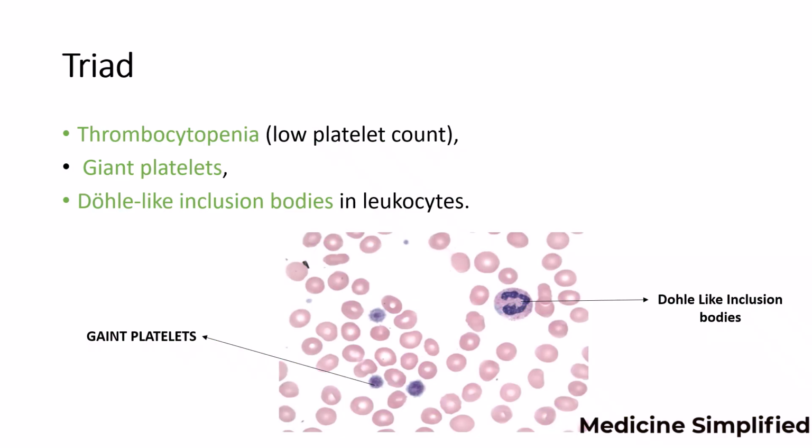Triad of May-Hegglin anomaly. First one is thrombocytopenia, that is low platelet count, giant platelets, Döhle-like inclusion bodies in leukocytes, which are seen in histopathological slides.